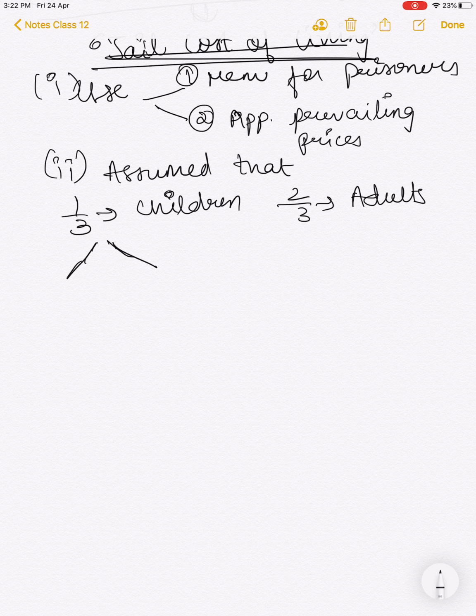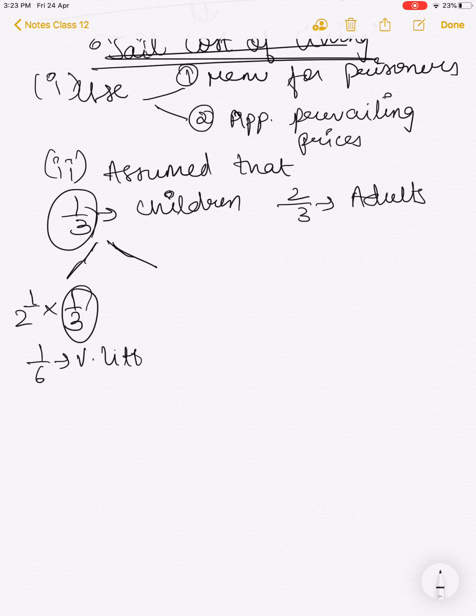He said half of these children, and children are 1/3, so half of these, which makes it 1/6, consumed very little, almost negligible. And the other half of 1/3, which makes it 1/6 again, consumed half of the adult diet.